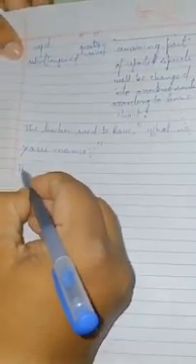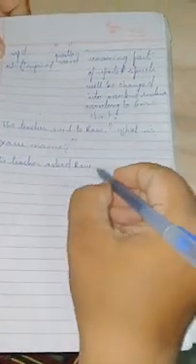So now according to the rule, said will be changed into asked. The teacher asked. To will be removed. Asked Ravi. Now in the place of inverted comma, the question word will be what.